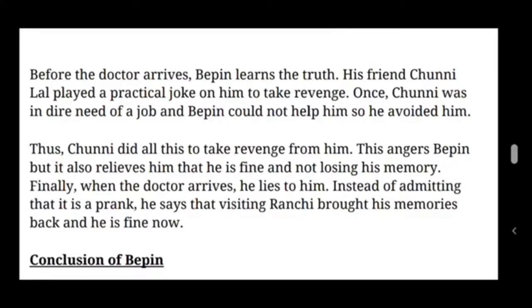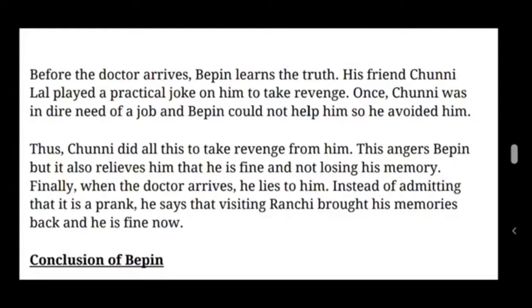And he sent a person called Parimal Ghosh, and he confused him, so that he had a problem of lapse of memory. Thus Chuni Lal did all this to take revenge. This angers Bipin, but it also assures him that he is fine and not losing his memory.